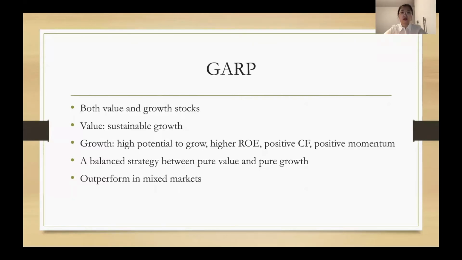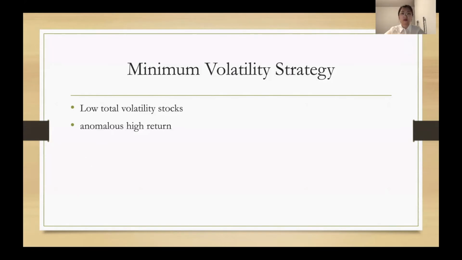GARP avoids the disadvantages of the two stocks. Pure value is too stable, while pure growth is too risky because it can either rise very high or crash very fast. GARP finds a balance point between these two stocks and would best outperform in a mixed market. Another strategy would be the minimum volatility strategy, which is to buy low volatility stocks. Sometimes it would earn unexpected high returns because of investors' speculative demand for gambling.